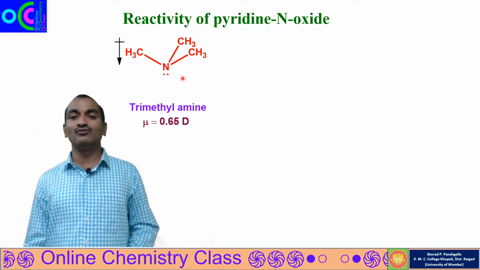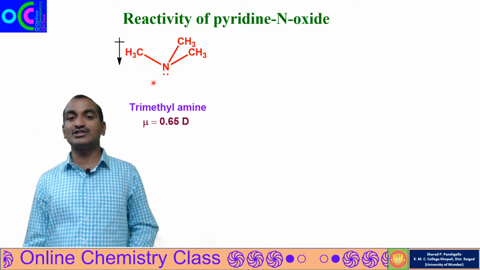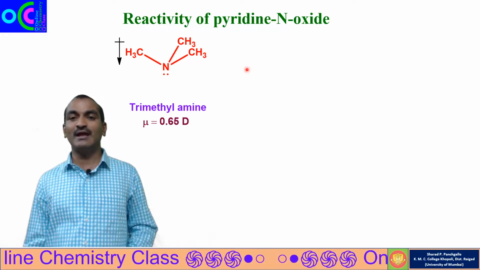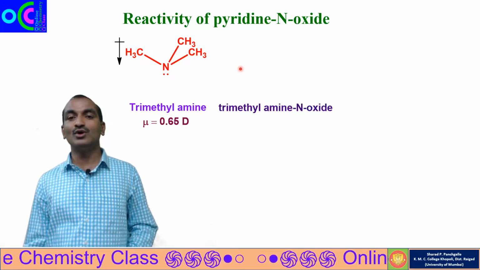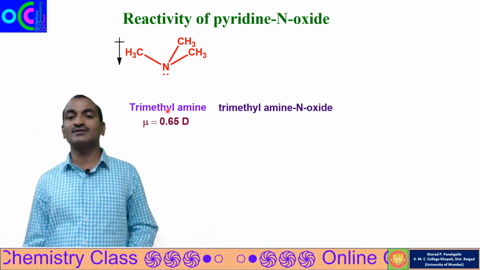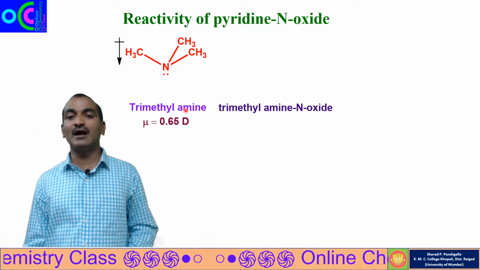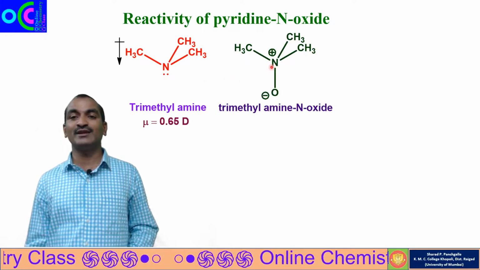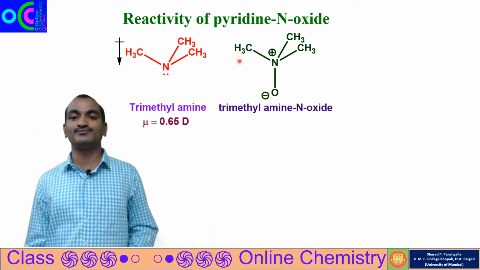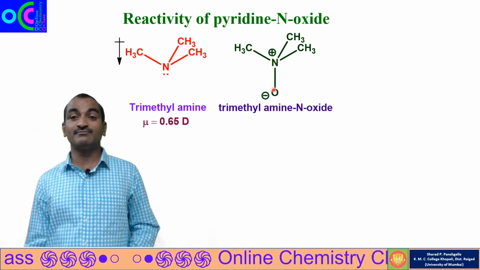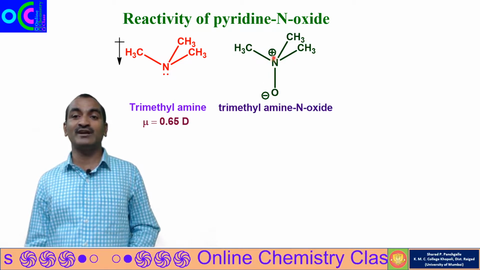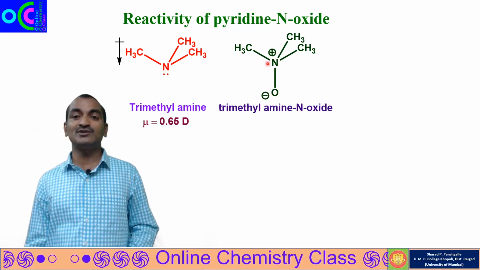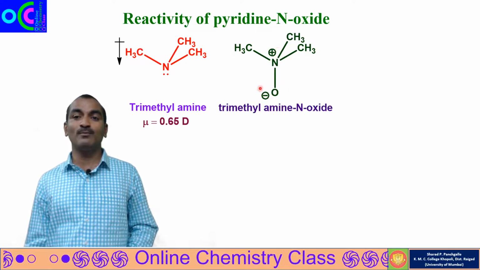Now when we convert this tertiary amine into its N-oxide, what will happen? We'll see. We have oxidized the trimethylamine and we'll get trimethylamine N-oxide. This is a very polar compound. Nitrogen has the positive charge and oxygen has the negative charge, so here we have two poles.